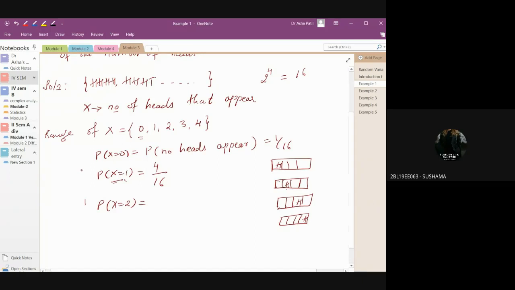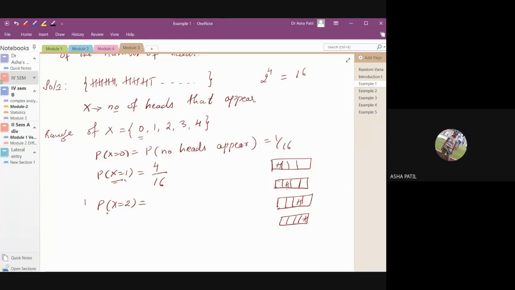Six. How will you say it is 6? Yes, ma'am, it is 6. Are you counting them again? Writing sample space, ma'am.